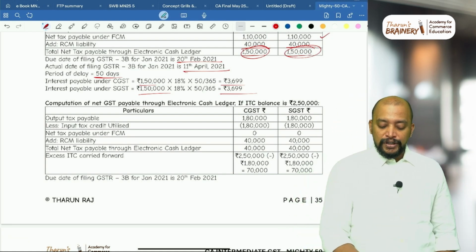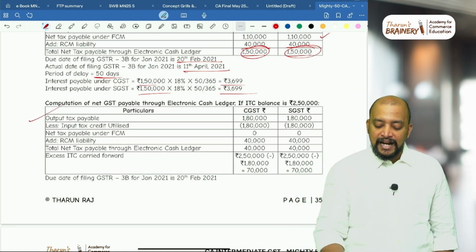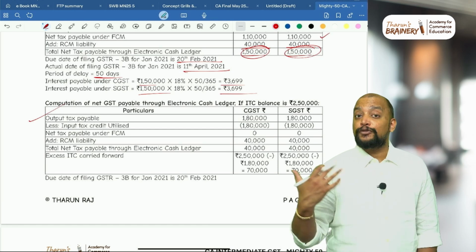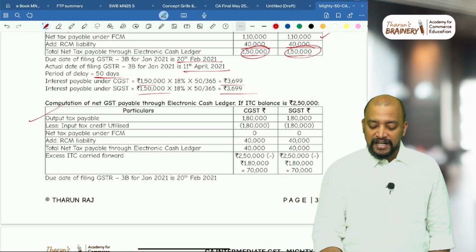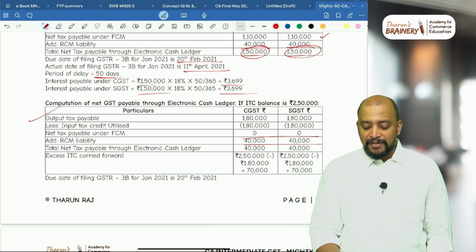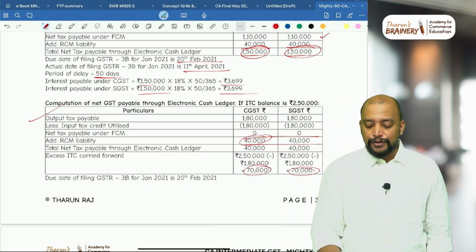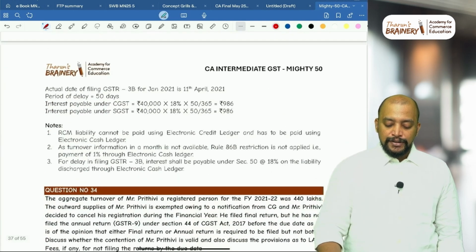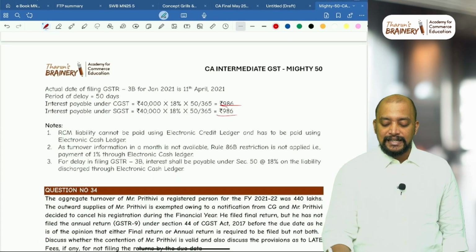See this. Output tax payable 1,80,000, 1,80,000, ITC utilized 1,80,000, 1,80,000, because we have 2,50,000. So net tax payable under FCM is 0, but RCM liability will be 40,000 and we have some excess credit carried forward. Okay, but even then on this 40,000 we need to compute interest. So for the same 50 days, 986 rupees.